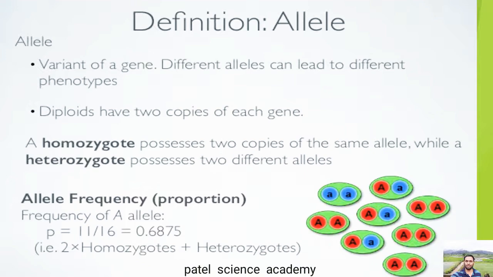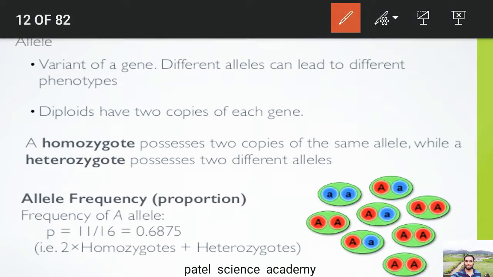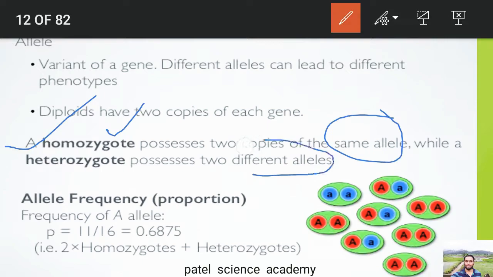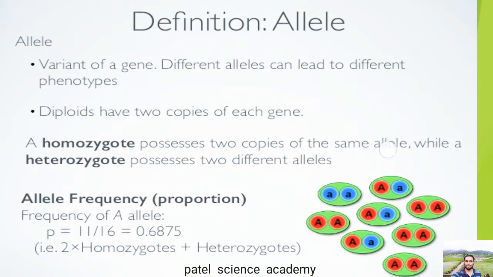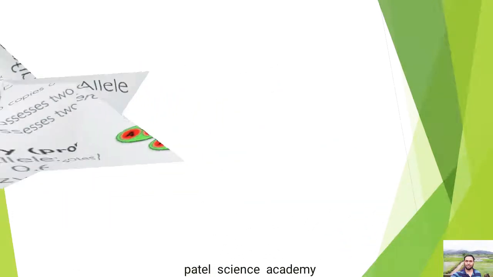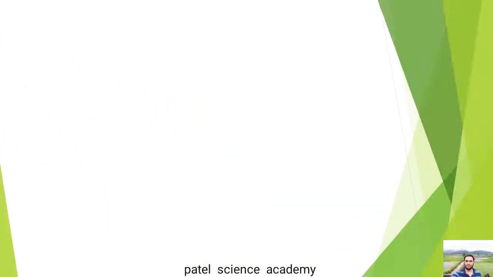Diploids have two copies of each gene. Alleles may be homozygous, alleles may be heterozygous. So a homozygote possesses two copies of the same allele. If two copies of the same allele are there, that zygote is called homozygote. And if two different alleles are there, then that zygote is called heterozygote, because homo means same and hetero means different. So this is about the allele and the different types of zygote according to the presence of the pair of alleles.